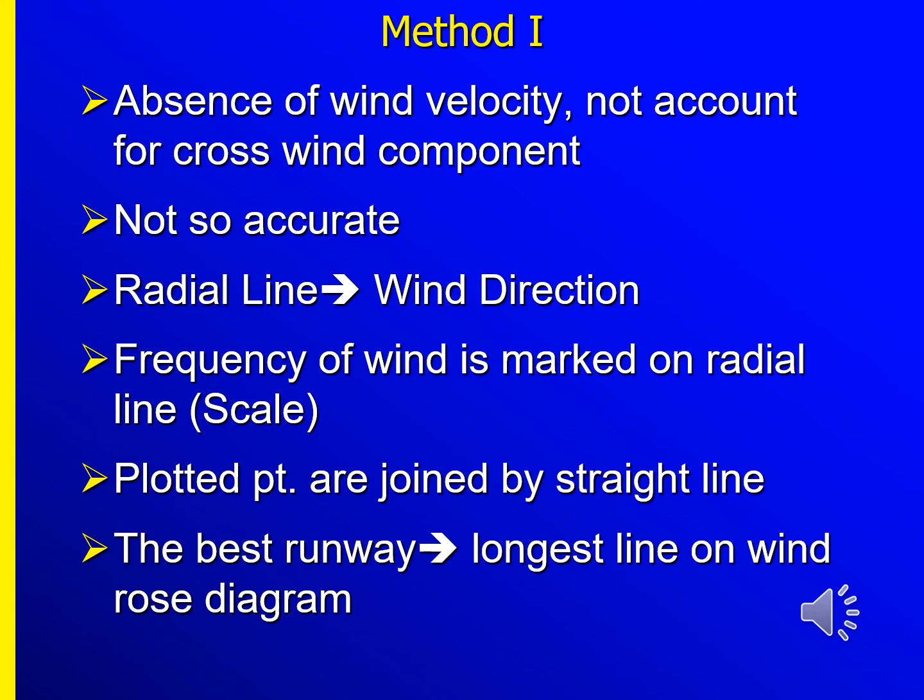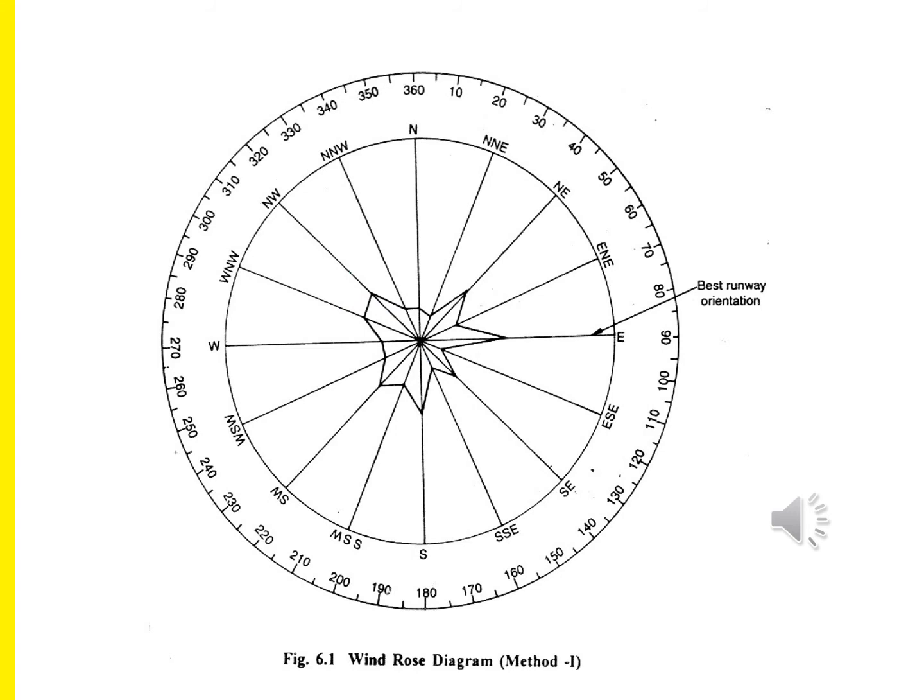This is how the windrose diagram shows the wind direction and frequency, and this is the best runway orientation for the windrose diagram